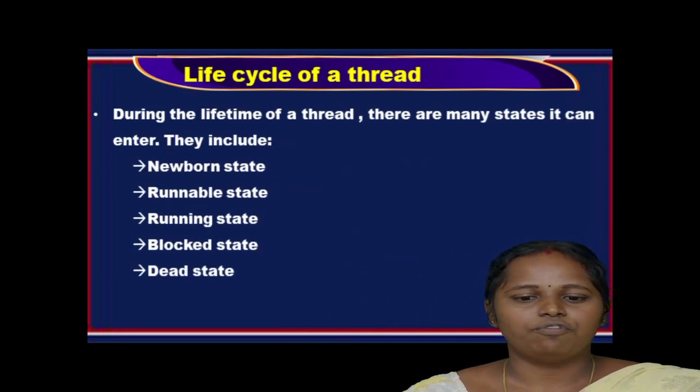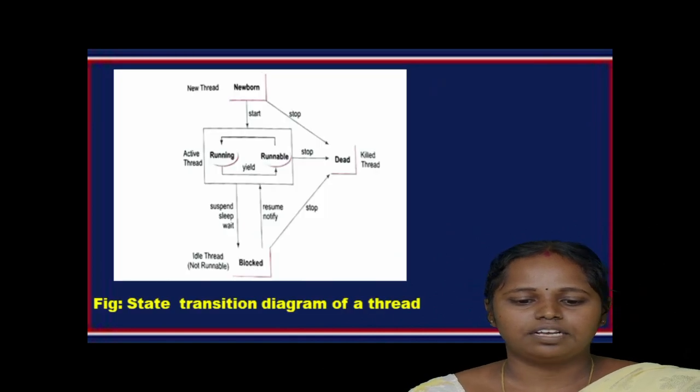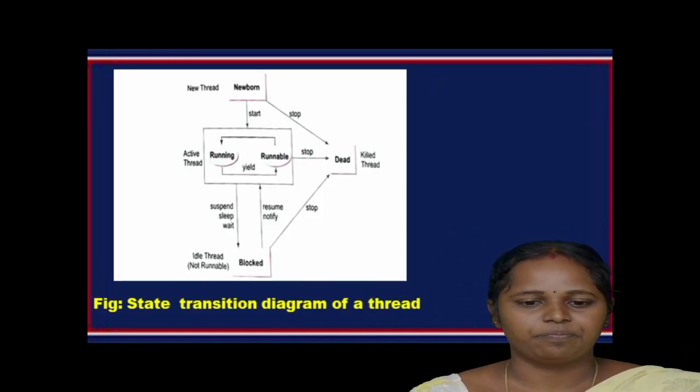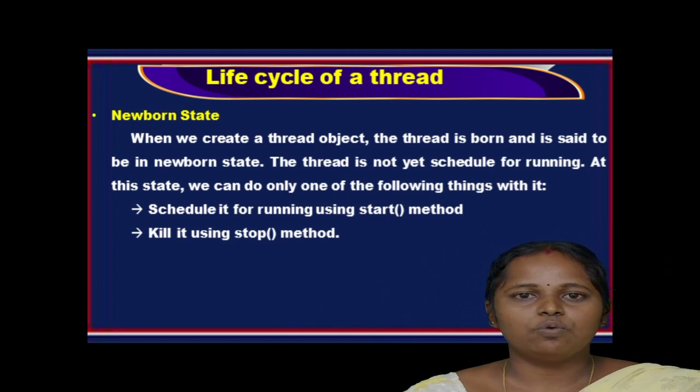So, the life cycle of a thread. During the lifetime of a thread, there are many states it can enter. They include the newborn state, runnable state, running state, blocked state, and dead state. This is the state transition diagram of a thread. So the first one is the newborn state.